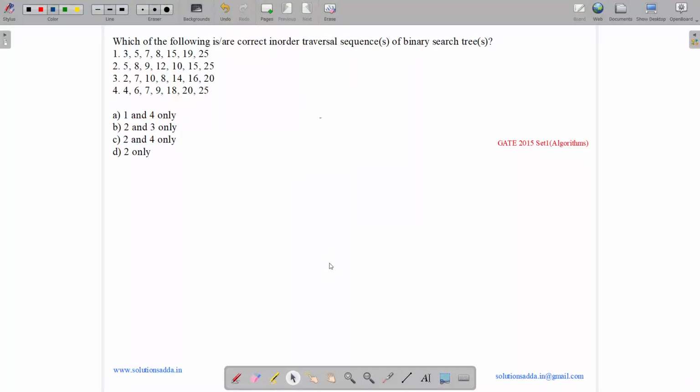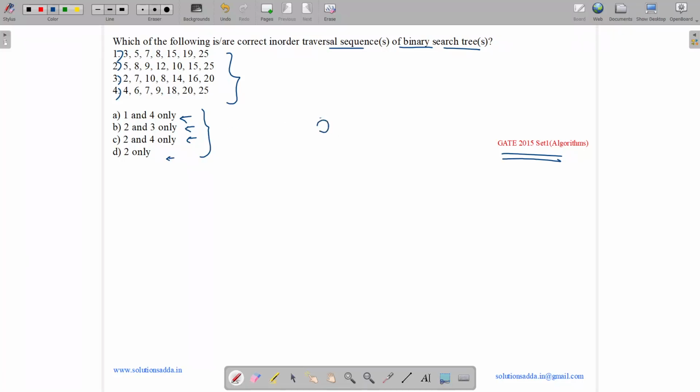This question belongs to algorithm subject and was asked in GATE CSE 2015. So the question states, which of the following are correct in order traversal sequences of a binary search tree? The sequences are: first is 3, 5, 7, 8, 15, 19, 25. Second is 5, 8, 9, 12, 10, 15, 25. Third is 2, 7, 10, 8, 14, 16, 20. And fourth one is 4, 6, 7, 9, 18, 20 and 25. Options are 1 and 4 only, 2 and 3 only, 2 and 4 only, and 2 only.